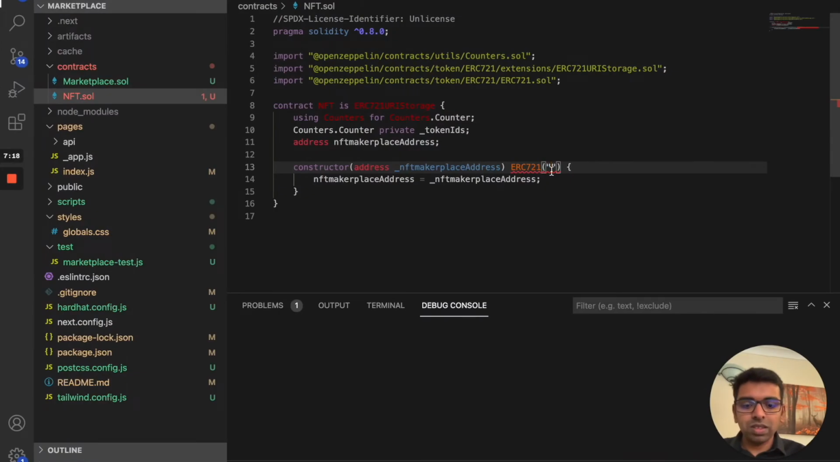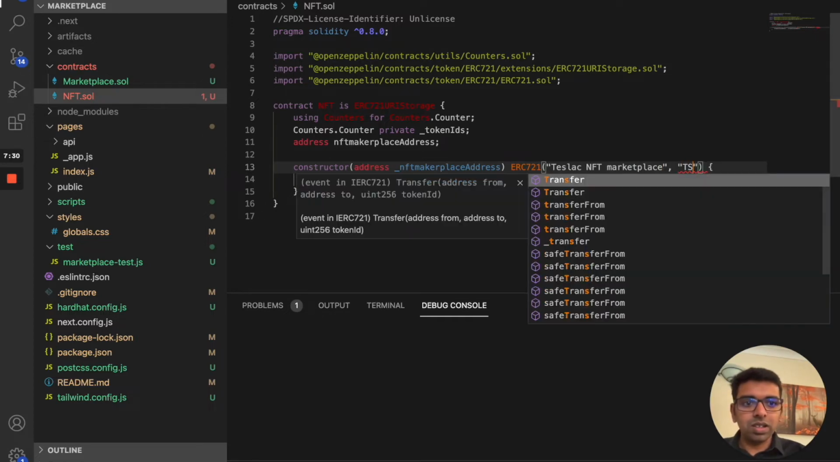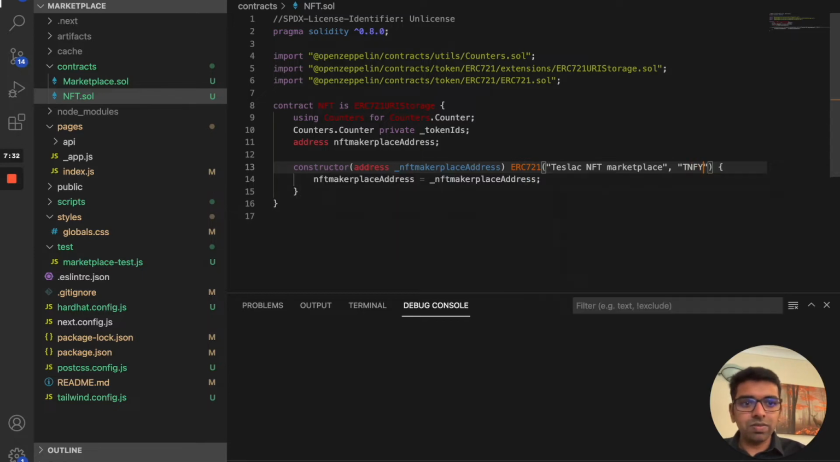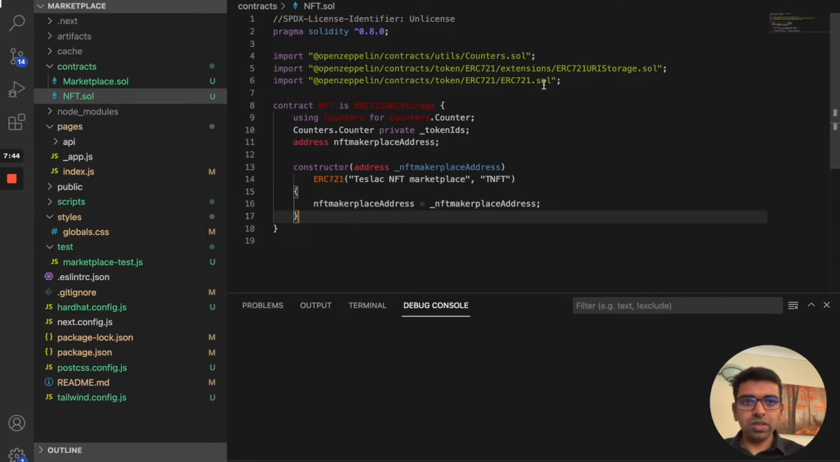So this is Tesla NFT marketplace, and then we pass TF NFT. These are the two things we need to deploy the NFT marketplace. So yeah, we create the constructor. Okay, I'm just going to leave it here for now. Then we'll come back to this.